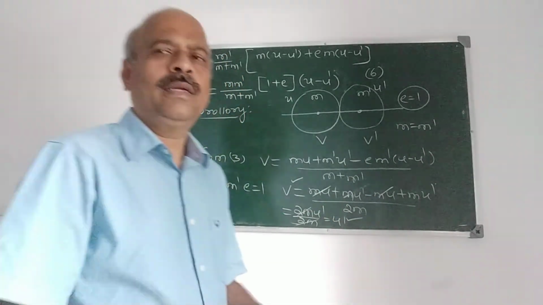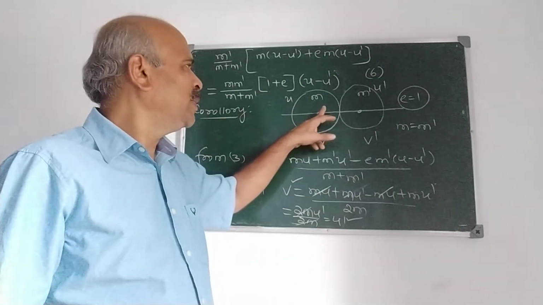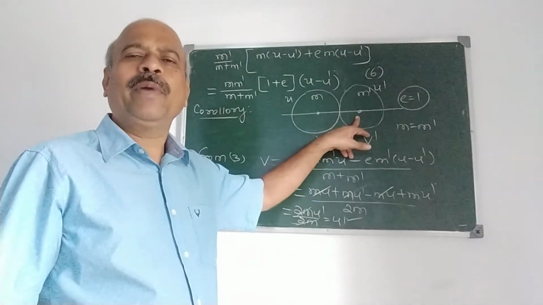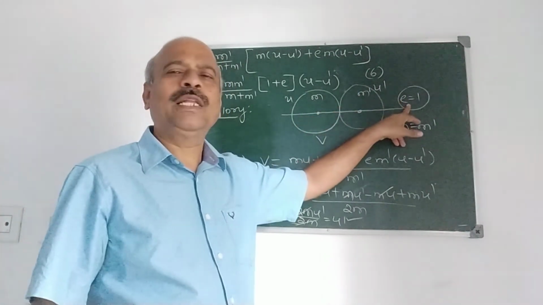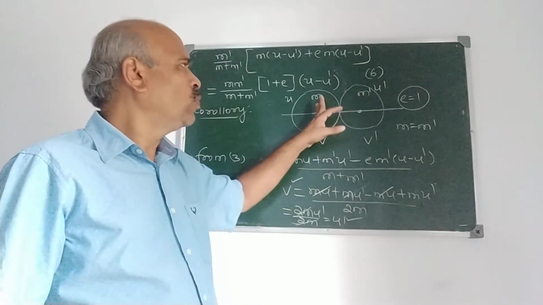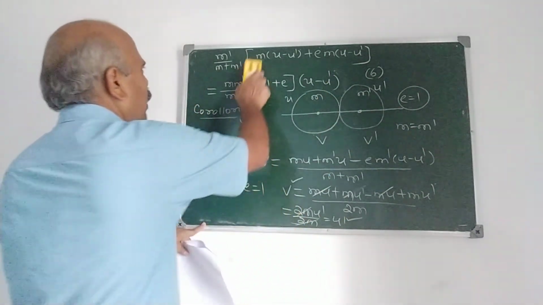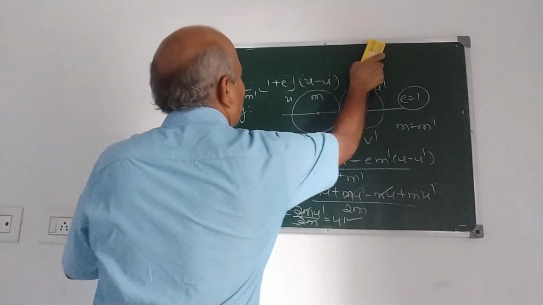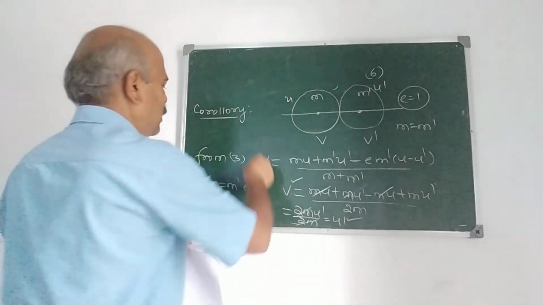Important result, you may get this directly in the examination. If two spheres of equal mass impact directly and they are perfectly elastic, e equal to 1, prove that they interchange their velocities after impact. What do you have to prove here? You have to prove that v is equal to u dash.